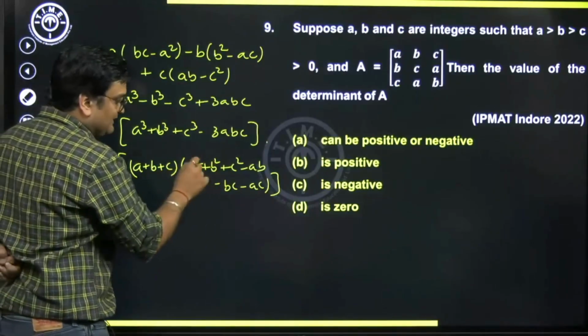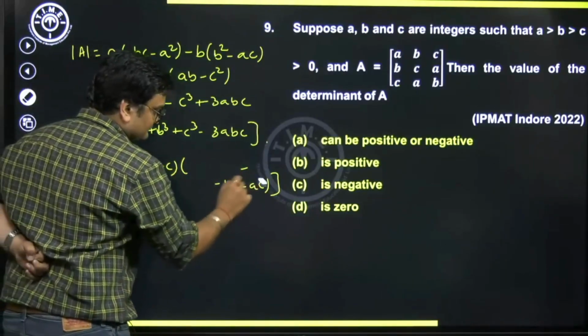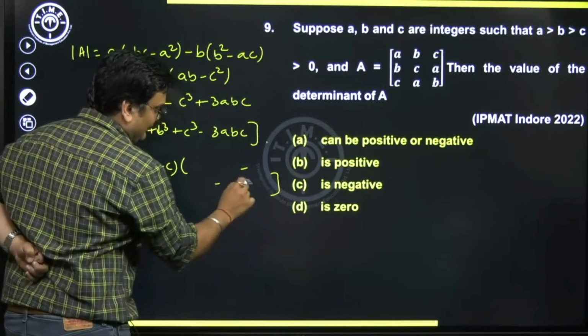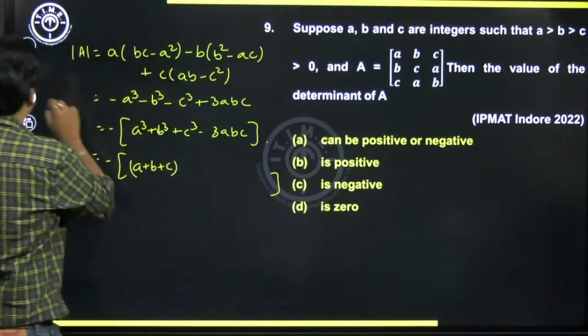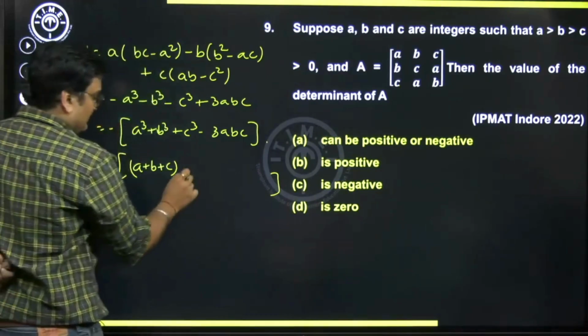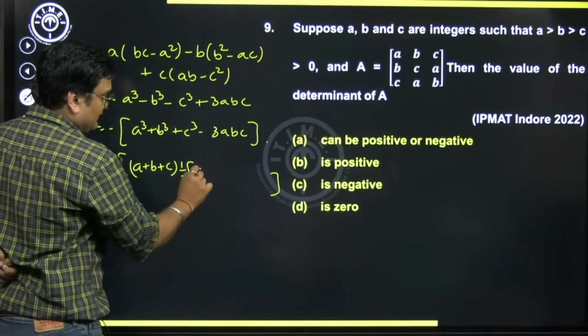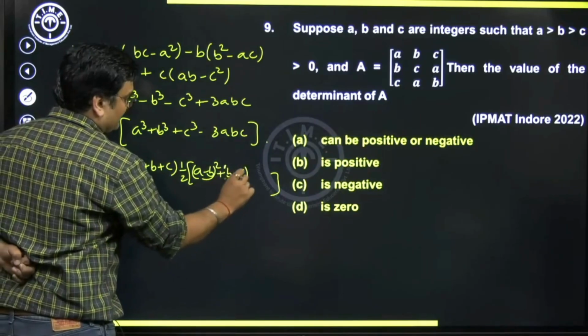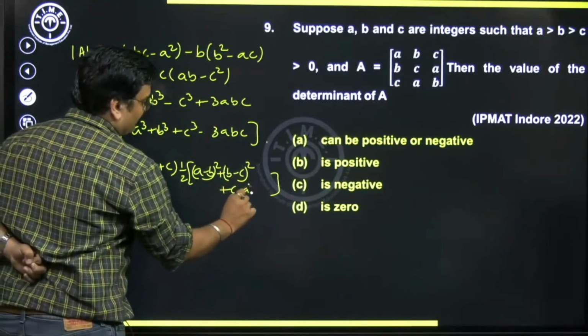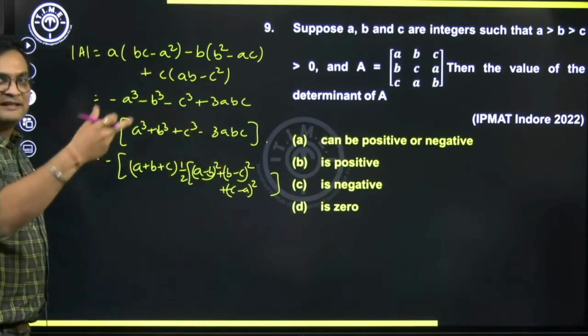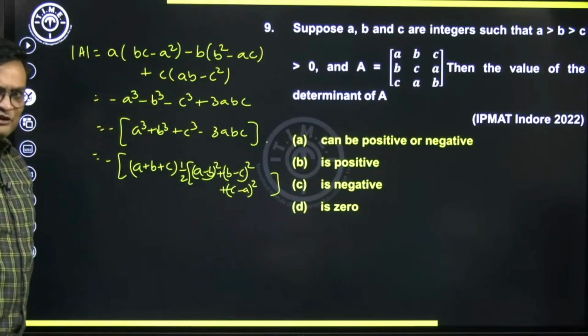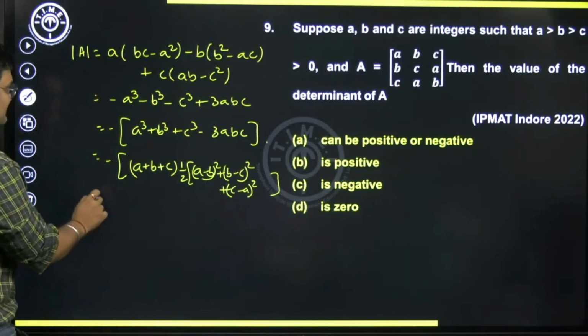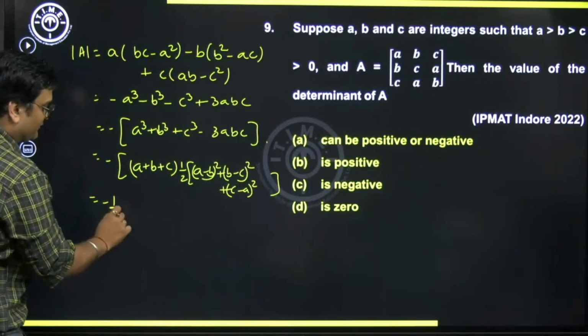We can rewrite this expression as half of (A minus B) the whole square plus (B minus C) the whole square plus (C minus A) the whole square. You can just open up the brackets and see whether you get the same expression or not. You will get the same expression. So how much is this exactly? Minus half will come outside.